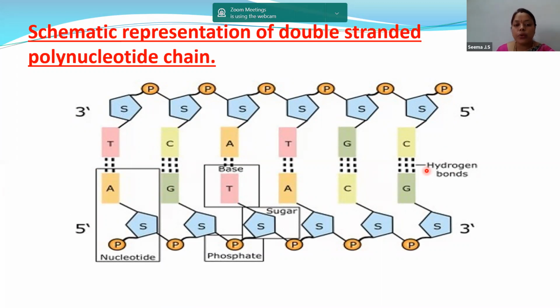Children, I hope you remember all these things which we have discussed. Let me tell you once again: polynucleotide chain, one nucleotide joins with many other nucleotides forming the polymer, which we call polynucleotide. Second point is anti-parallel arrangement. If the upper strand is 3' to 5', the opposite strand will be 5' to 3', showing that double-stranded DNA is anti-parallel. Next one is complementarity, that is the nitrogenous bases pairing with each other. And always remember, the hydrogen bonds are weak bonds.